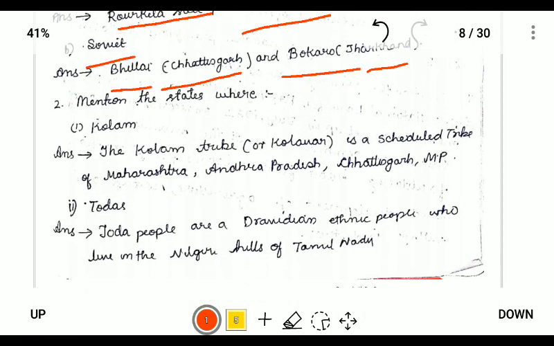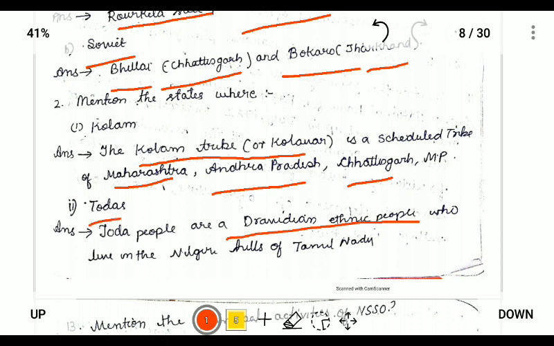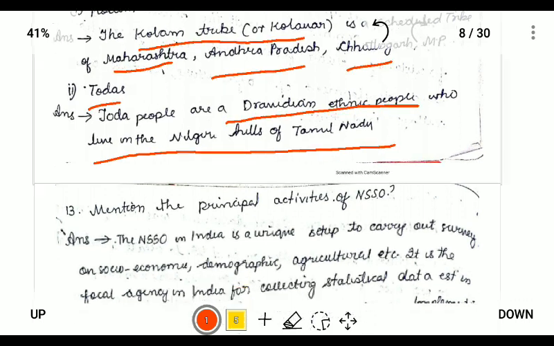Mention the states where Kolam. Kolam tribe or Kolavar is a scheduled tribe of Maharashtra, Andhra Pradesh, Chhattisgarh, and Madhya Pradesh, and Todas is a Dravidian ethnic group who live in the Nilgiri hills of Tamil Nadu.